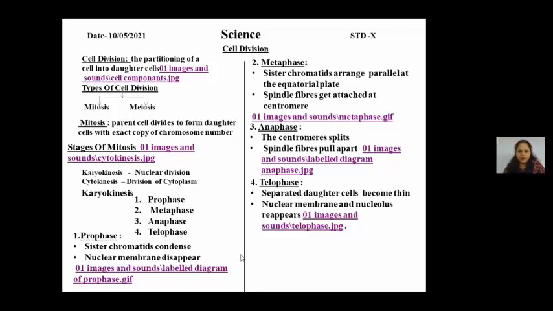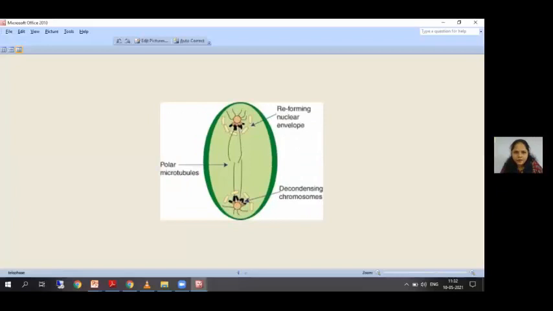Let me show you an image. Okay, visible? All right. So this is the image for a telophase. See here, you can see now all these daughter chromosomes have gone to the poles, respective poles. And here again, those yellow bands are coming. This is nothing but the nuclear envelope is reforming. All right. Now, this means the nuclear division has come to an end.